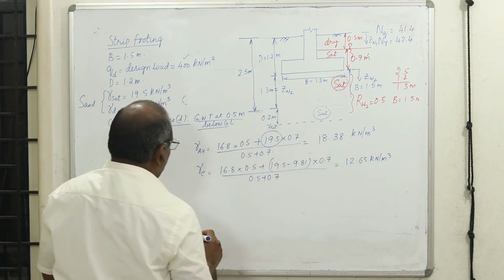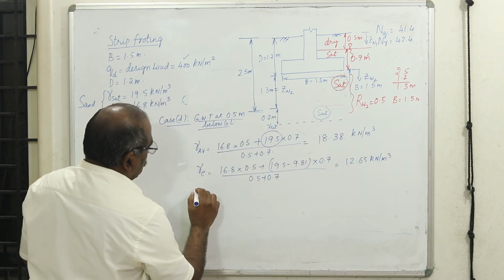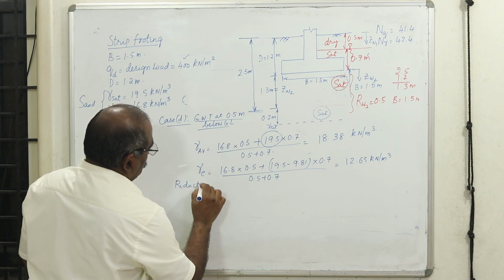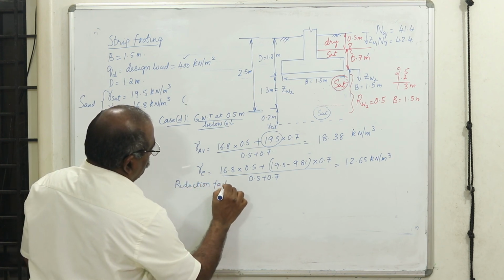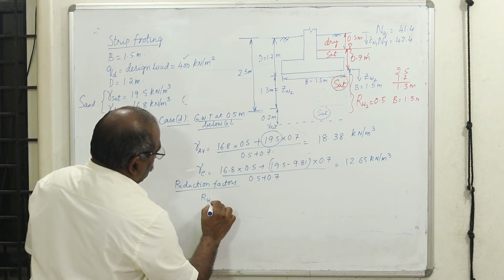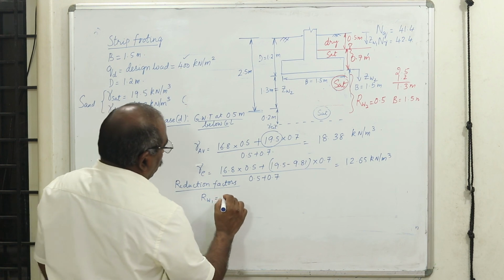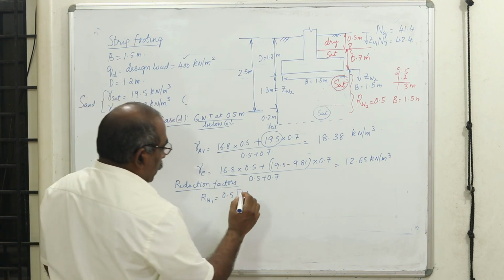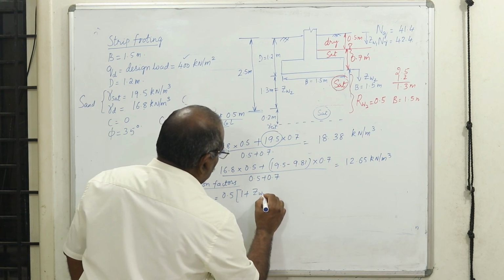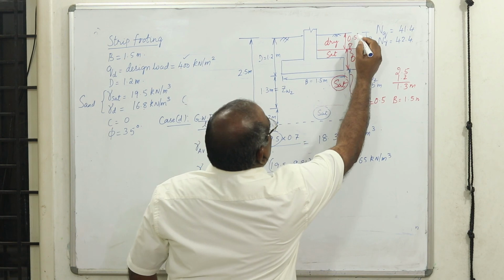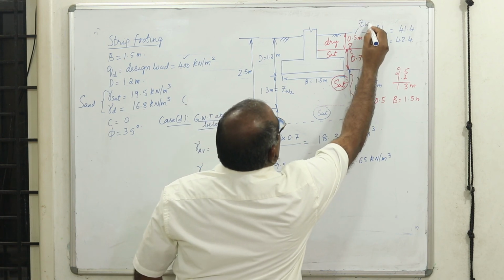Now we'll try to find out what are the reduction factors. RW1 is equal to 0.5 into 1 plus ZW1 divided by D. What is the value of ZW1? This is ZW1.